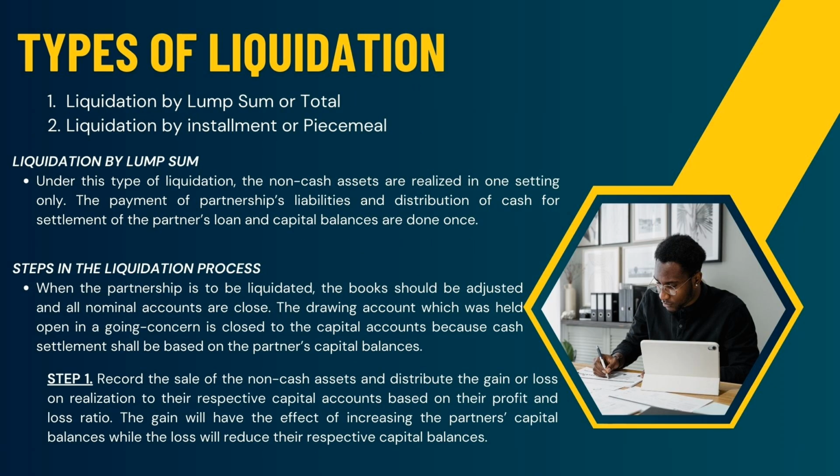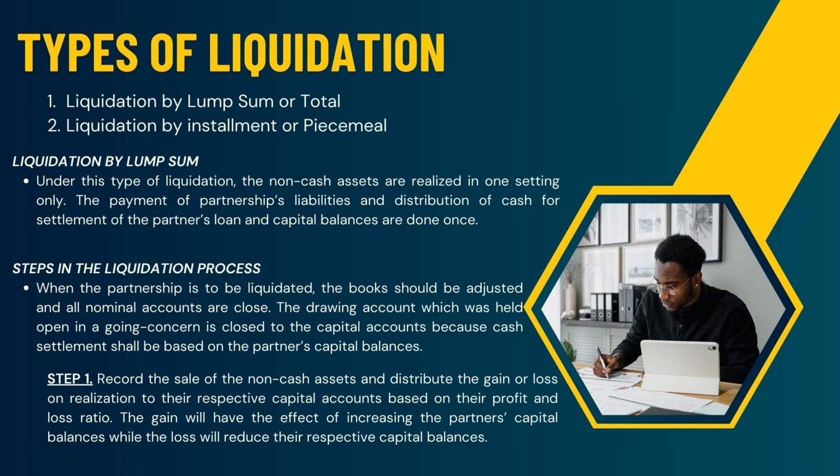So there are two types of liquidation. The first one is liquidation by lump sum or total. And the second one is liquidation by installment or piecemeal. In liquidation by lump sum, the non-cash assets are realized in one setting only. So the payment of partnership liabilities and distribution of cash for settlement of the partners' loans and the capital balances are done only once. When the partnership is liquidated, the books should be adjusted and all nominal accounts are closed. So there are steps in the liquidation process.